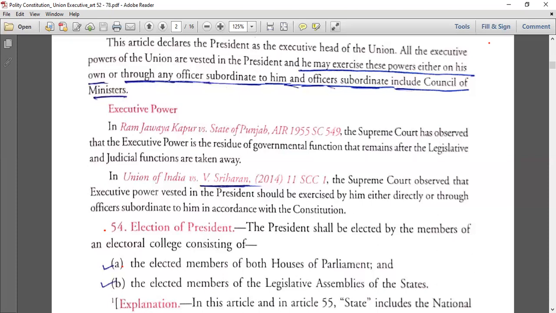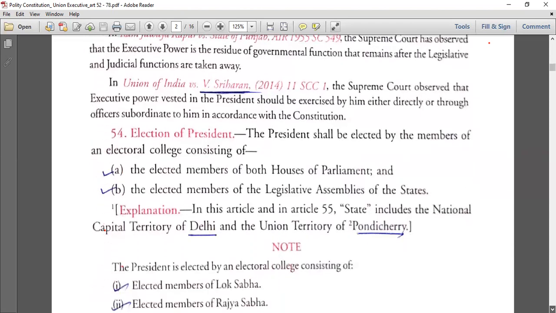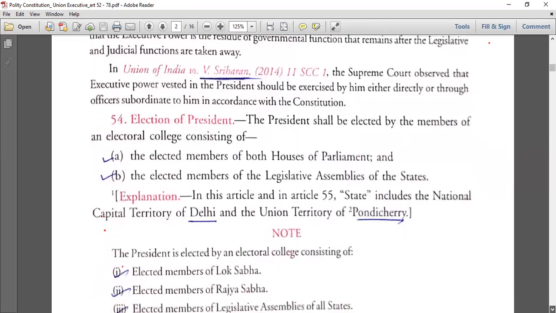Fine. Now coming to election of president. Now the election of president, Article 54. President shall be elected by the members of an electoral college, a college consisting of the elected members of both houses of parliament. So Lok Sabha and Rajya Sabha elected members. Here nominated members are not there. Elected members of the legislative assemblies of the states. And in the states we also include Delhi and Pondicherry, because they have legislative assemblies, right?